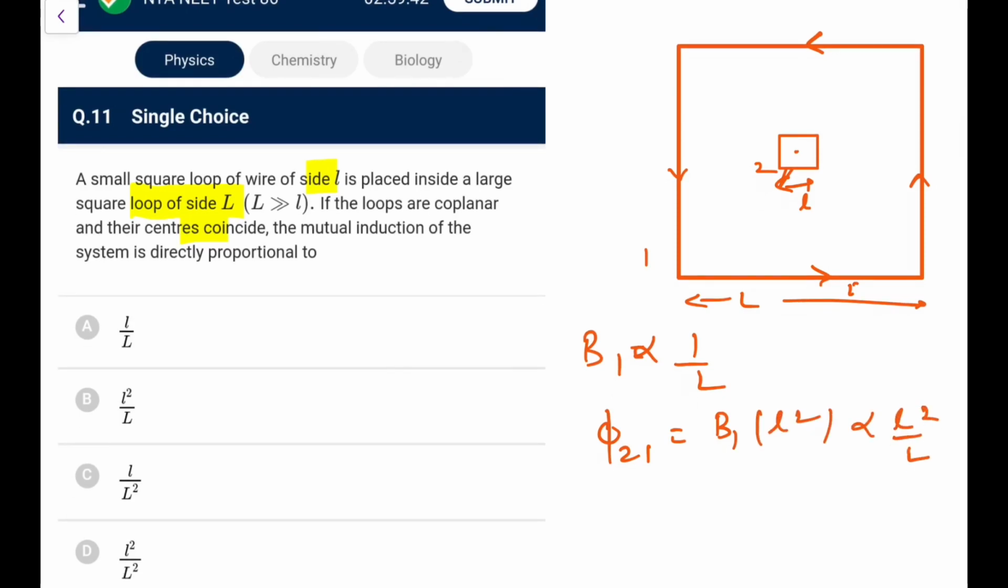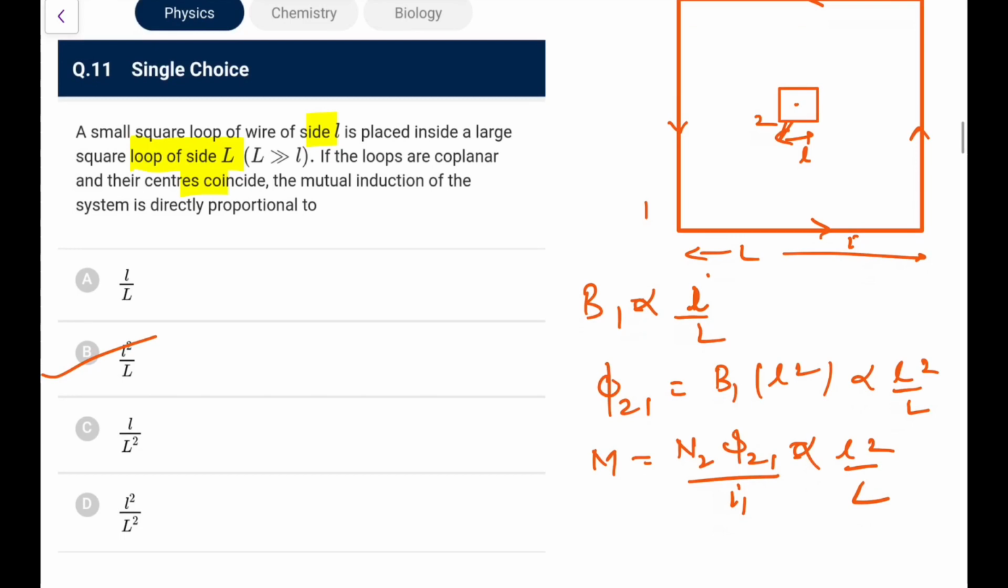And what we can write, M would be N2 phi21 upon I1. N is not given, so phi21 by I1, it would be proportional to I also, so I will cancel out, so it is proportional to L square by L. So go for option B. You have to just check the proportionality, that's not tough.